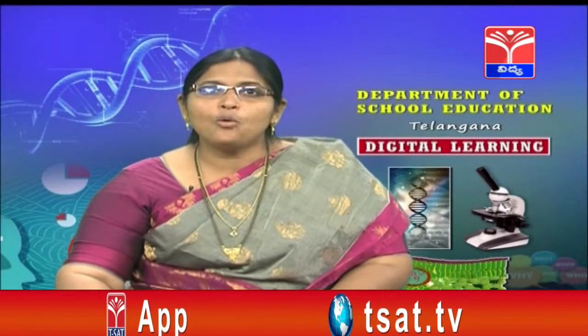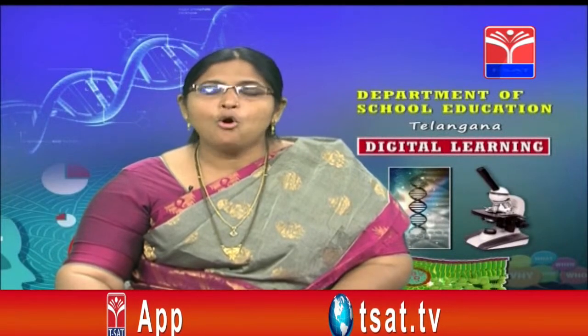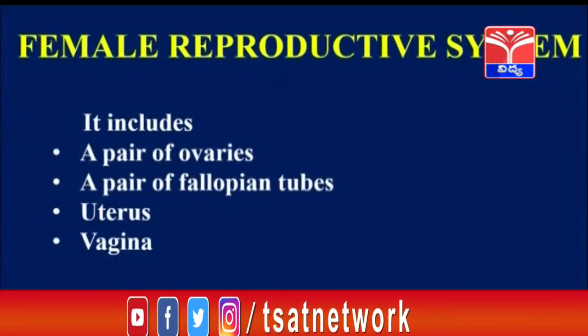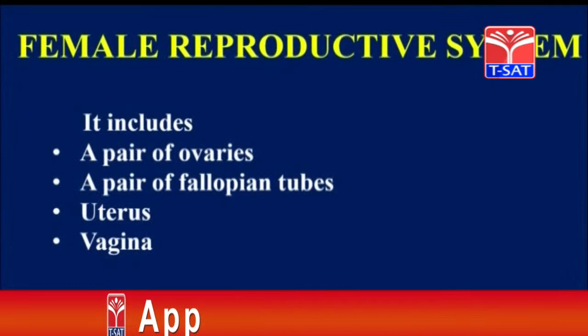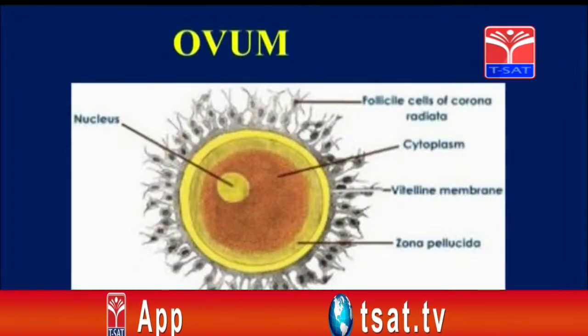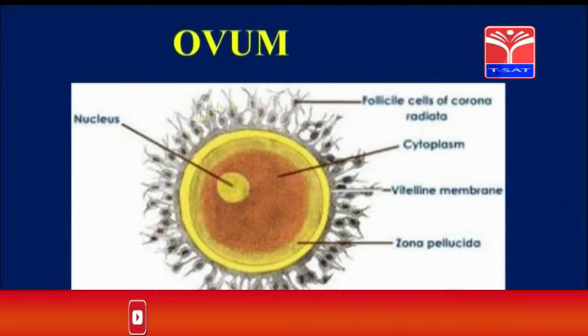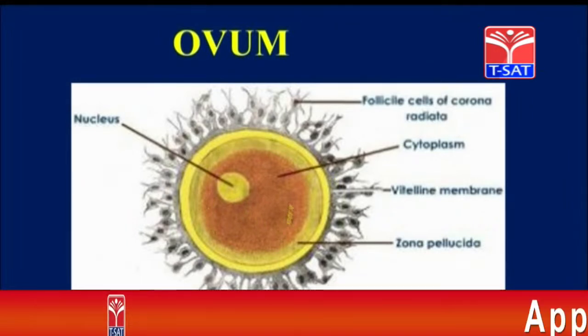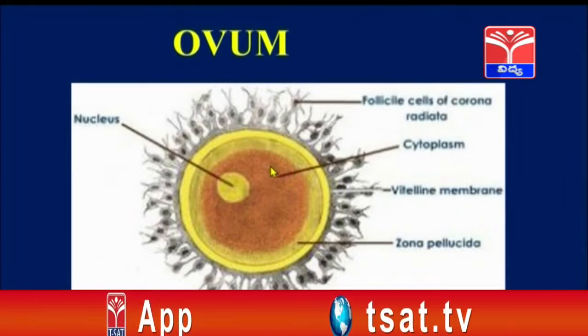Now here ovaries will be producing ovum. Ovum is nothing but the female gamete. See here how the female gamete is present. So the female reproductive system includes a pair of ovaries, a pair of fallopian tubes, uterus and vagina, and this is the structure of ovum. It is a circular structure, inside it the nucleus and the cytoplasm are present, and it is stationary, it cannot move from one place to another place.